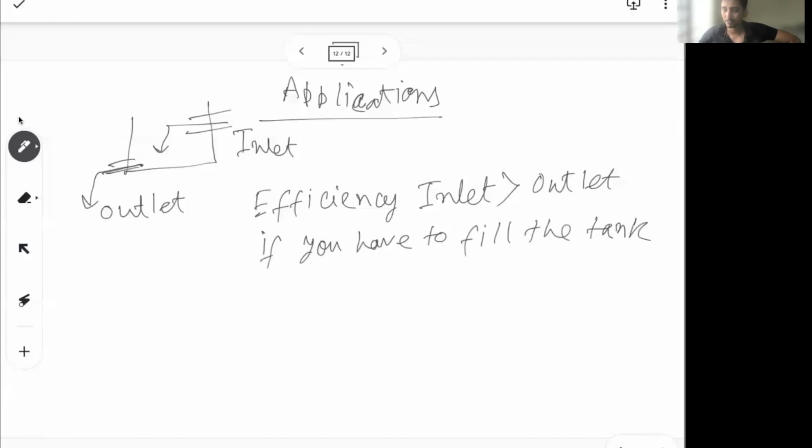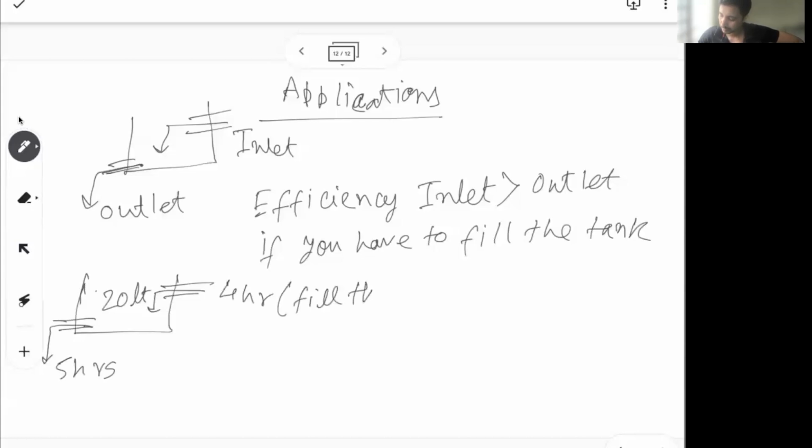So the other way, let's say there is a tank which is of 20 liter capacity. Then there is an inlet pipe which, let's say, can fill the tank in 4 hours. Then there is an outlet pipe which empties the tank in 5 hours. So what do I mean by the inlet pipe taking 4 hours to finish? So it can fill the empty tank